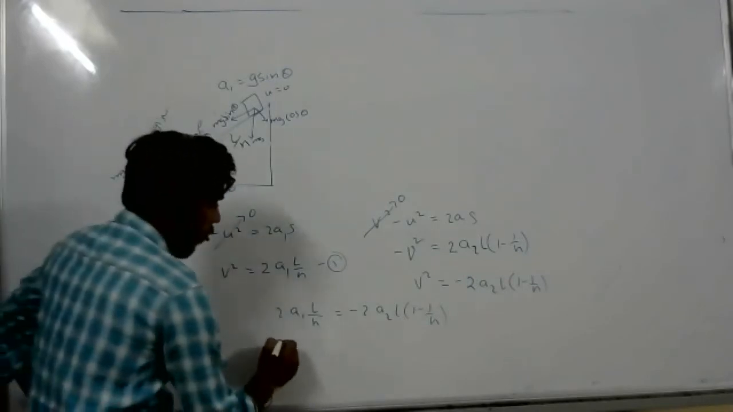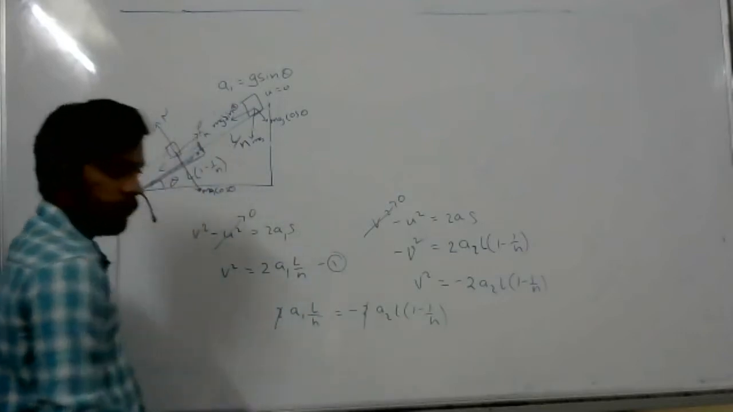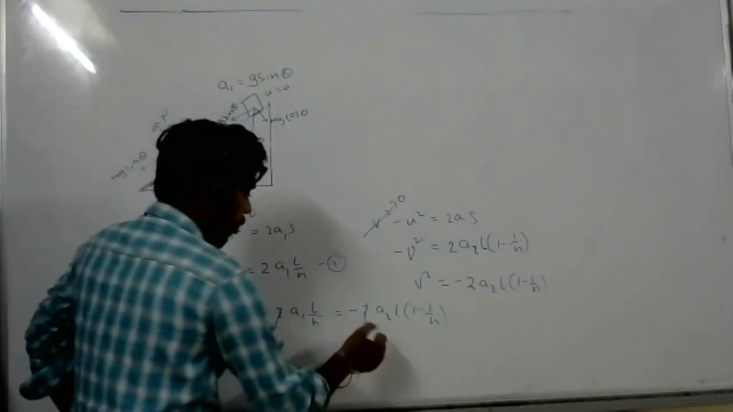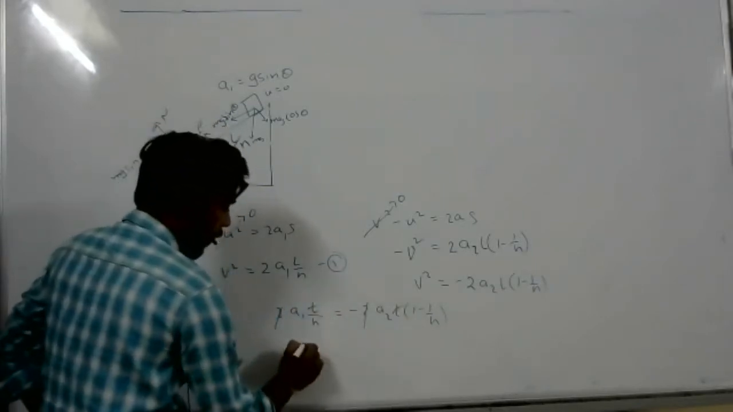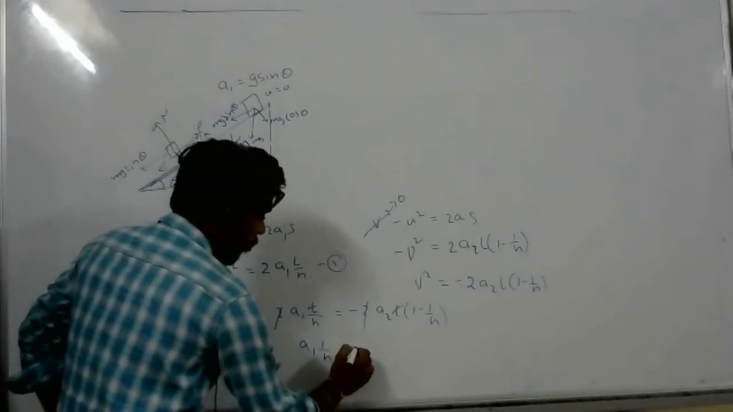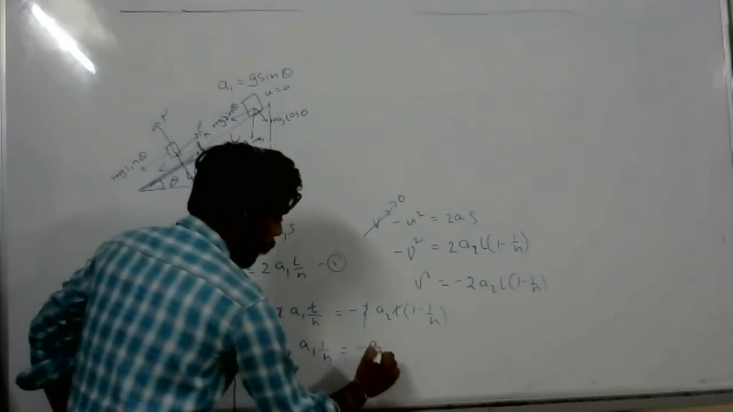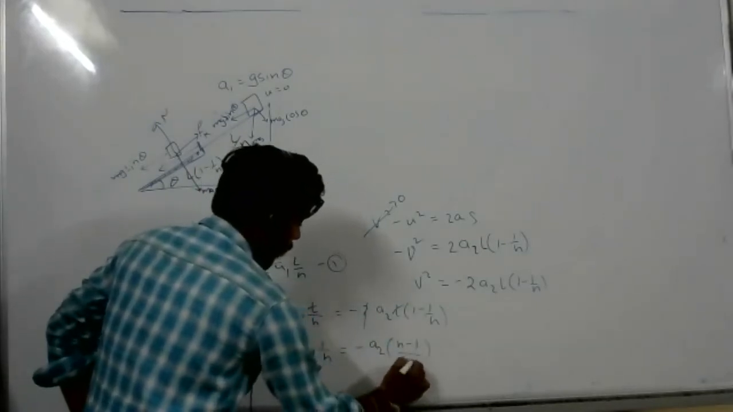See once. Can I take 2 out? L also, so even L also I can take out, right? And n also I can. a1 1 by n equal to minus a2 n minus 1 by n. So here n.